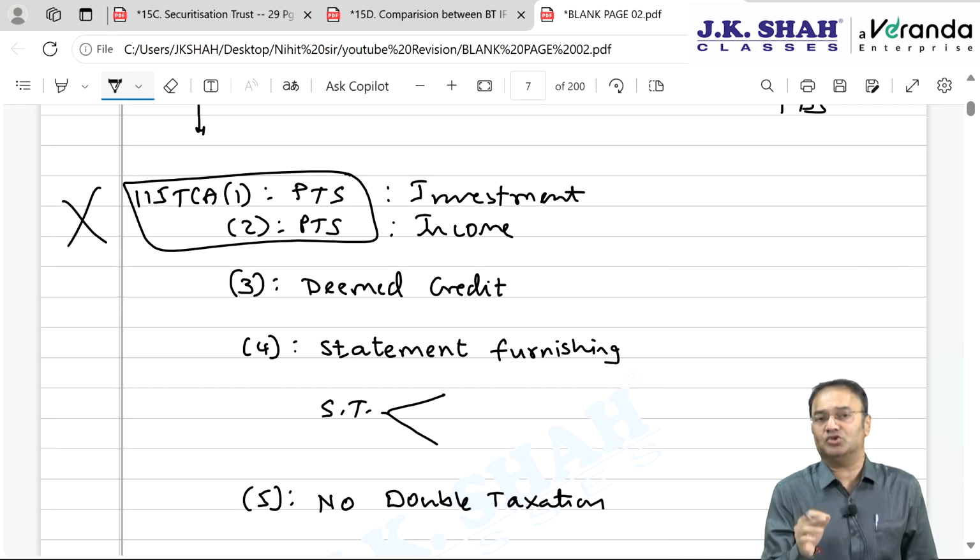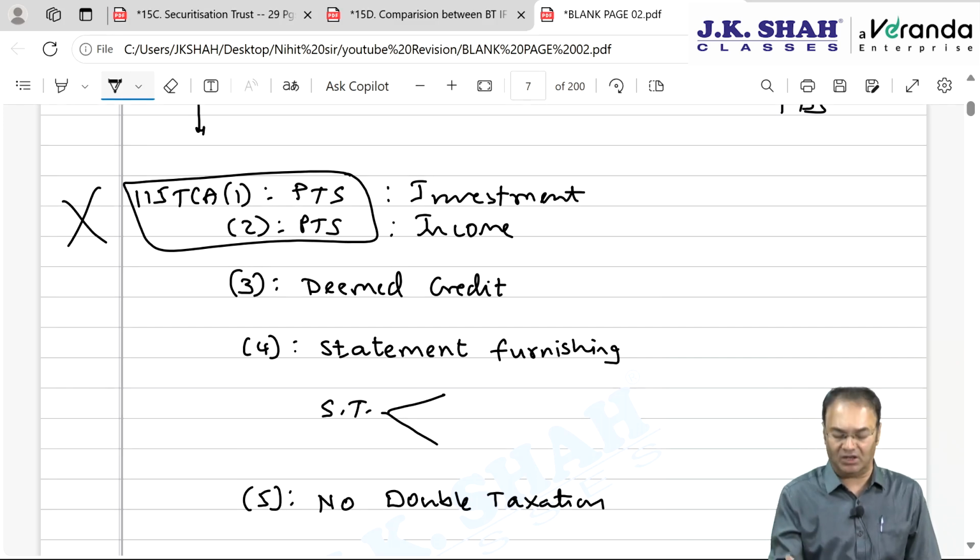Mainly it will be with regards to the nature of income and the proportion of income. If they have 70% PGBP income, then whatever is passed on to you, in your hand also 70% of whatever you have received will be PGBP income.